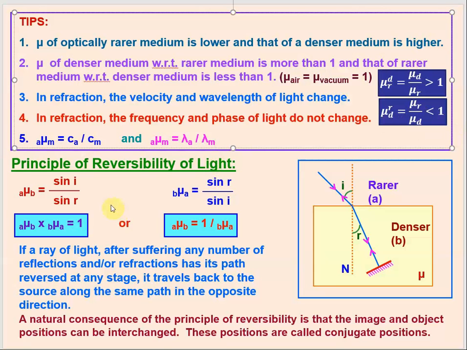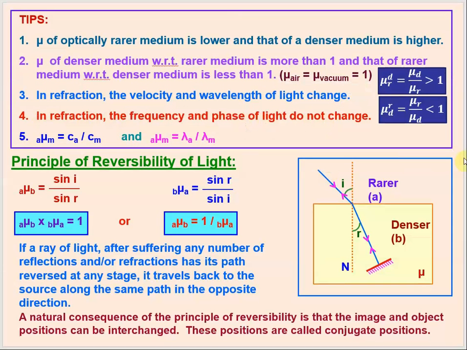Another point to look at here is that in case of refraction, the velocity and the wavelength of the light change. So both these properties of the light change whenever the medium changes, right? Another point to understand is that in refraction the frequency and the phase of the light do not change. These two things related with the light remain unchanged.